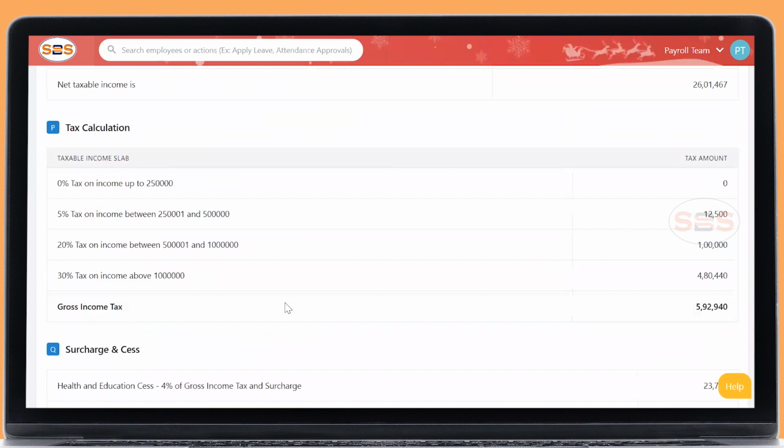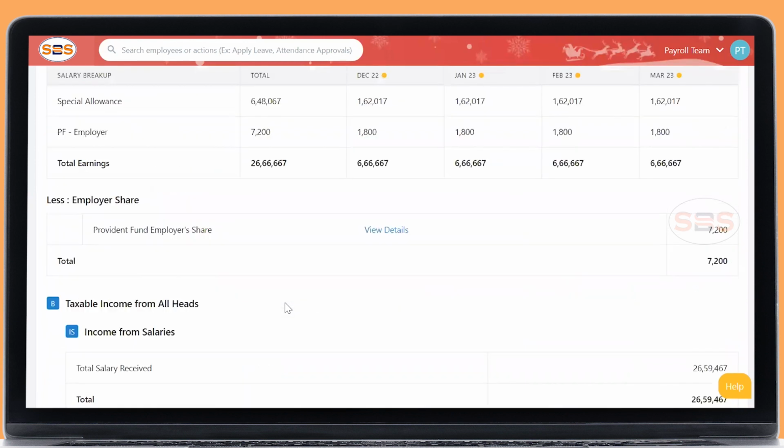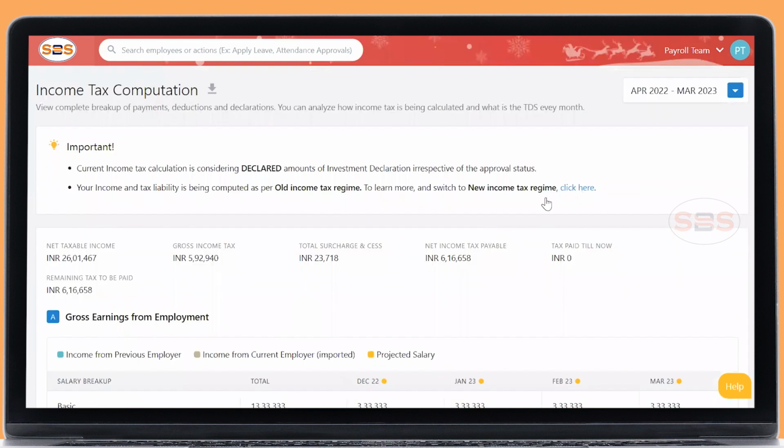So if I don't have any exemptions or investments to declare and claim, I can go straight away with the new income tax regime. It's a suggestion from our side. You can go ahead and declare. If you don't have any investments, go ahead with the new income tax regime.